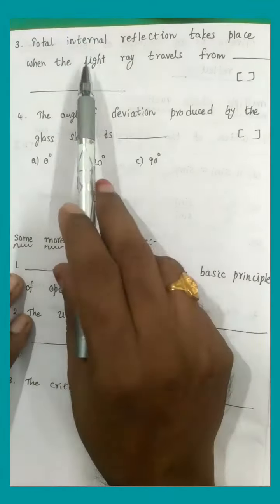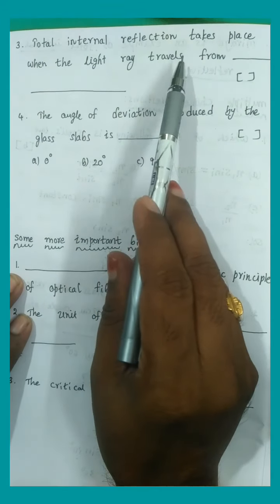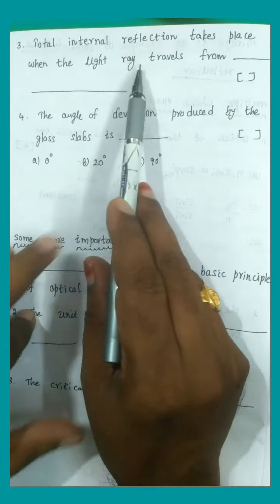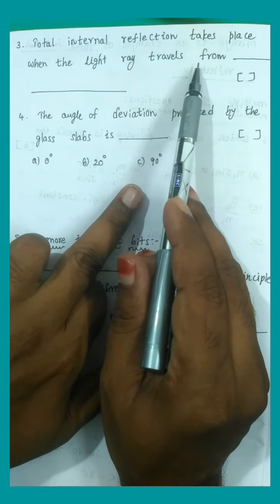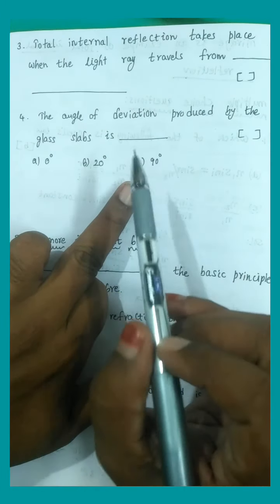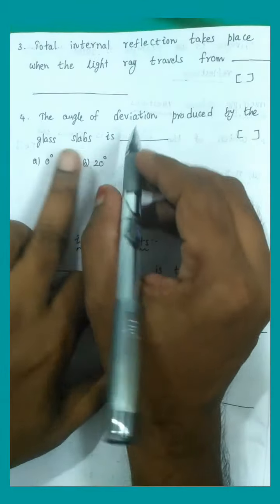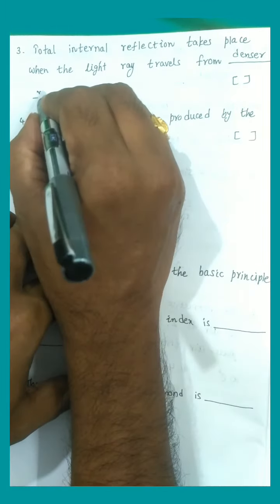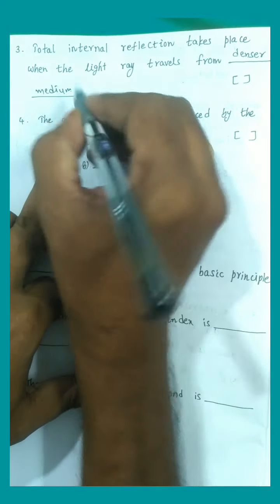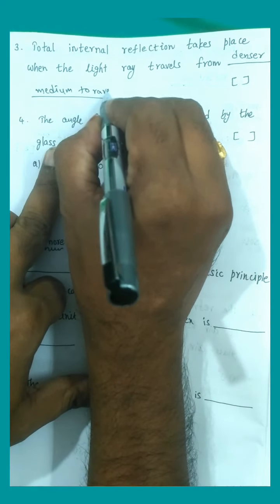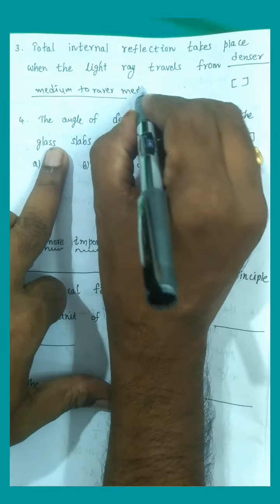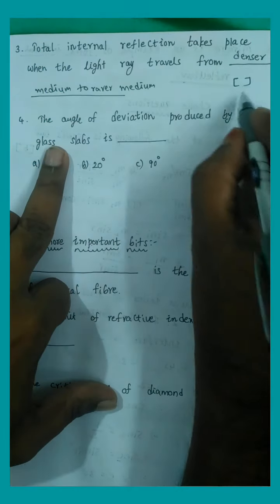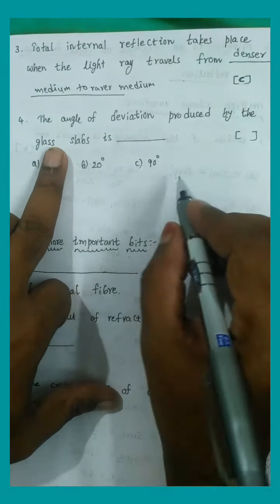The next one: total internal reflection takes place when the light ray travels from which medium to which medium? That is from the denser medium to the rarer medium. That's why option C is the correct answer.